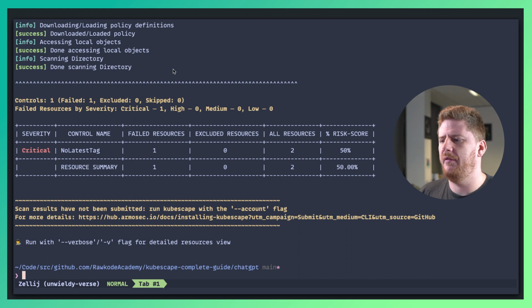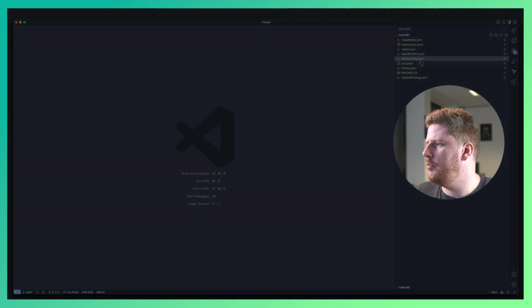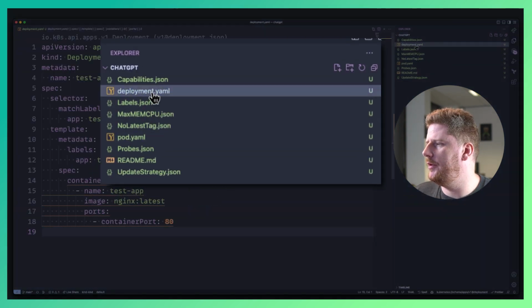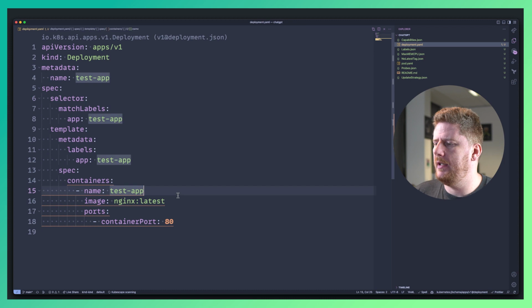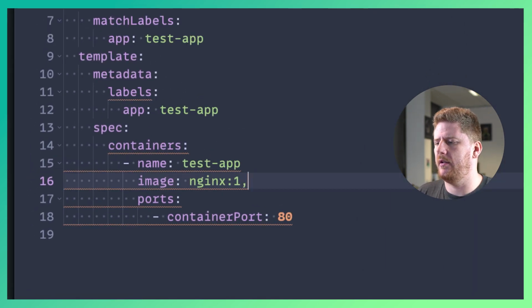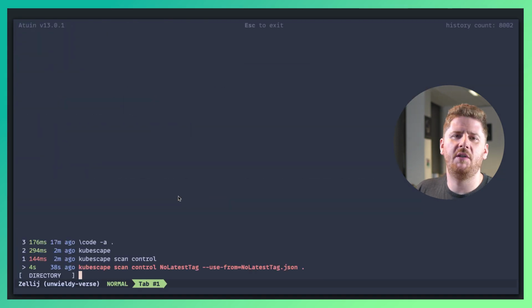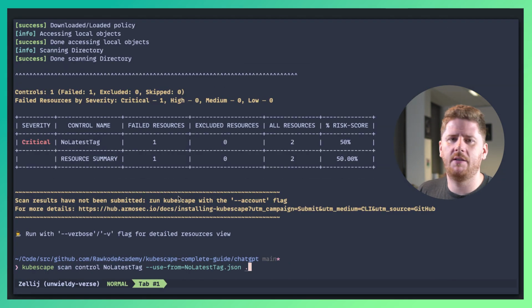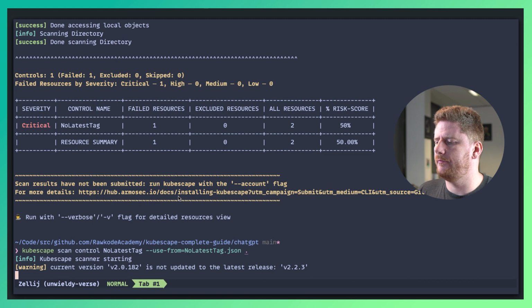And now we have a failed resource. On our no latest tag control, one failed resource against 2 scanned. So let's pop open our deployment.yaml. And as we can see here, the first container in our deployment is Nginx with a latest tag that we do not want. So let's run our scan one more time.